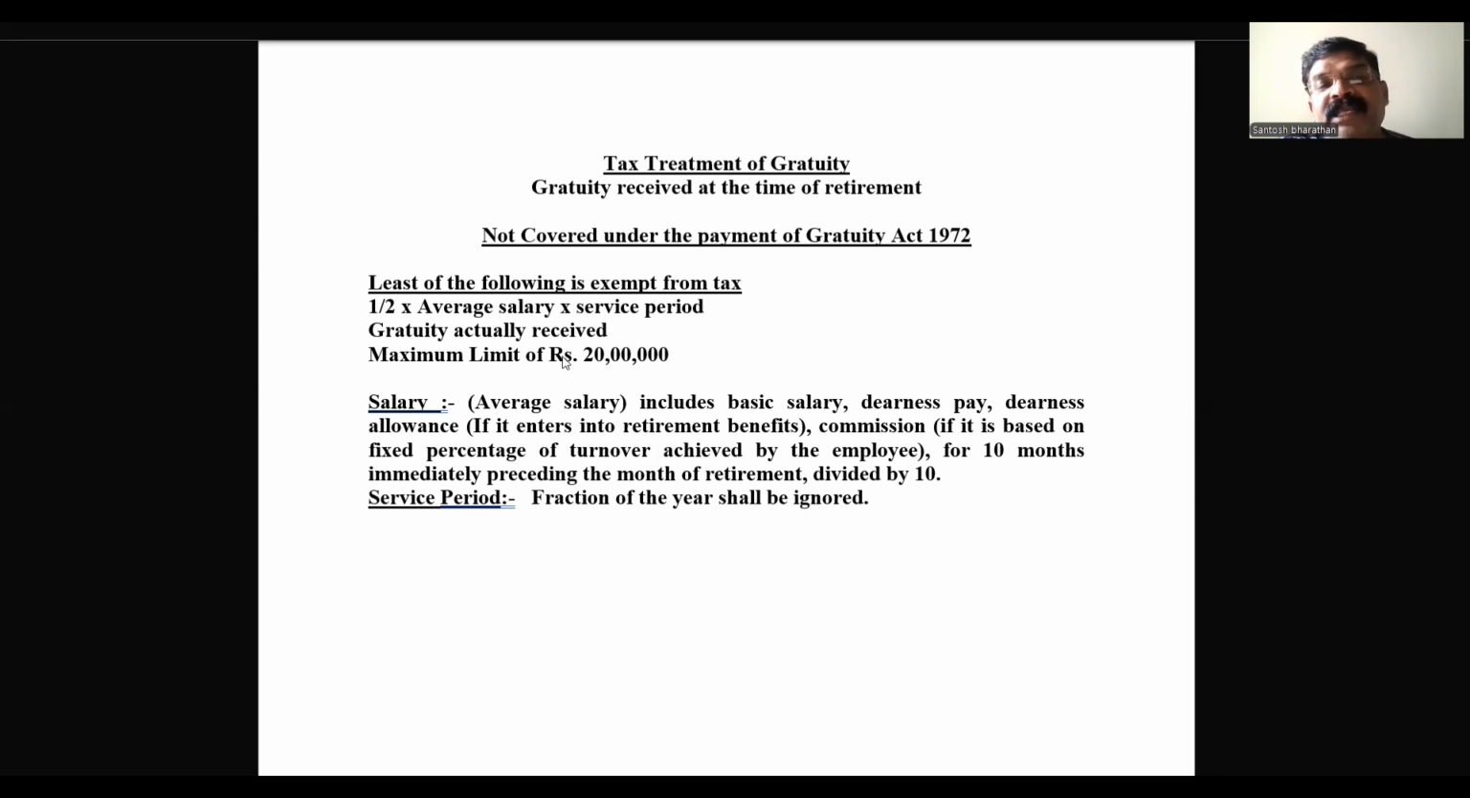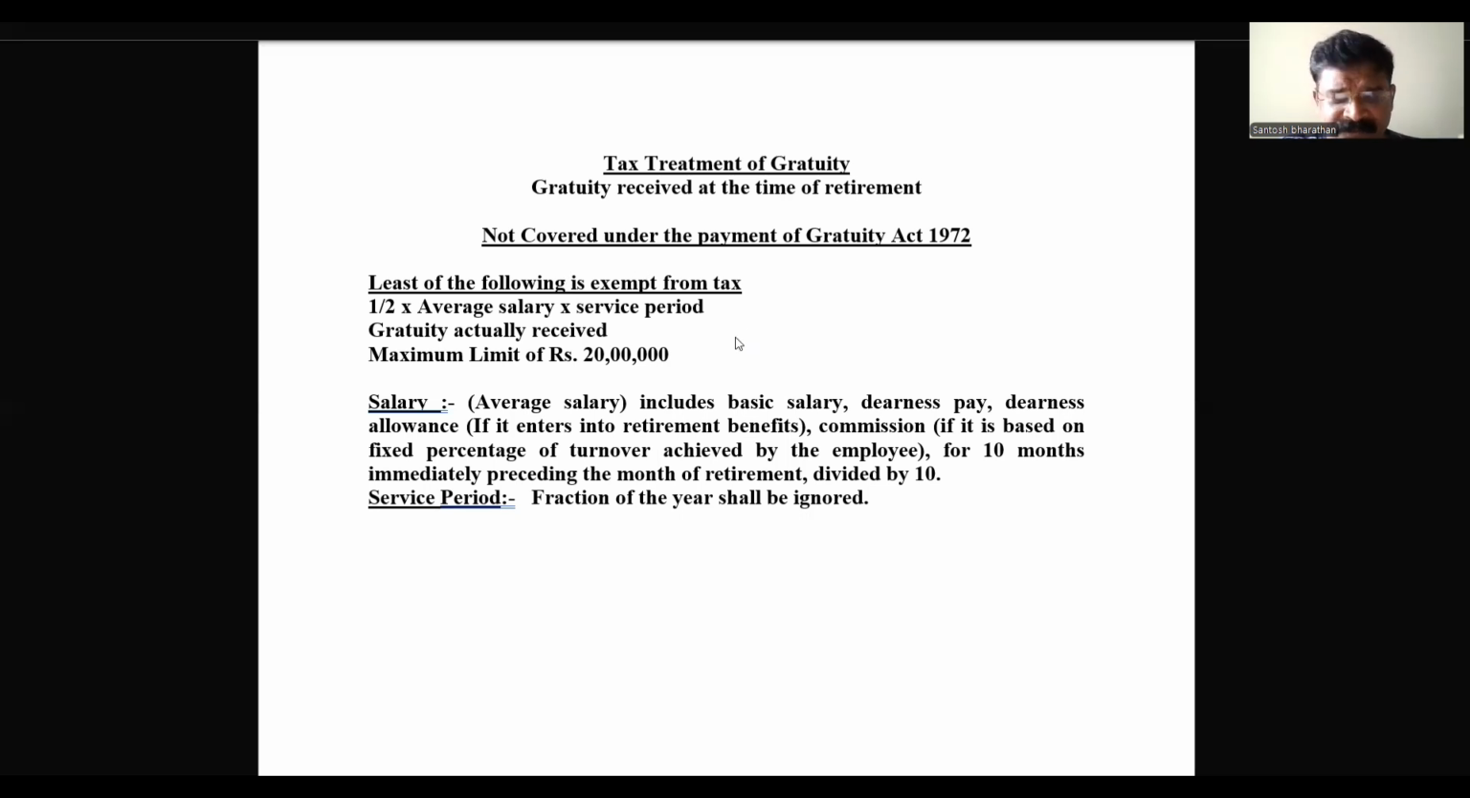Second point, gratuity actually received. That will be in the problem. We are going to write the same amount over here. Maximum limit, 20 lakh. By default, it's 20 lakh. Okay. This is how we are going to calculate for not covered under the Payment of Gratuity Act 1972.